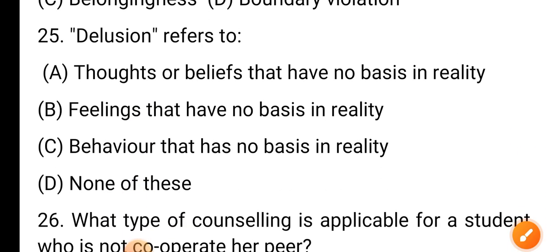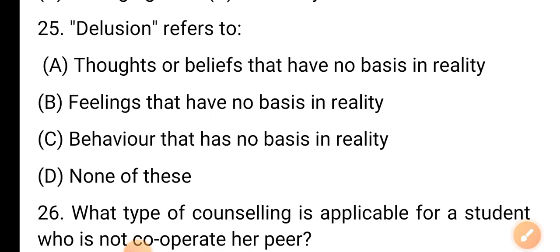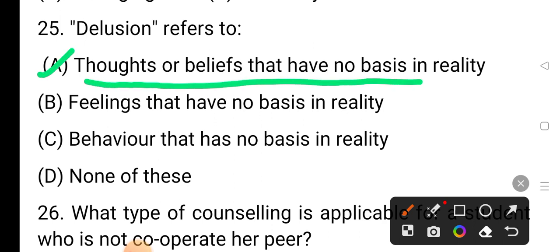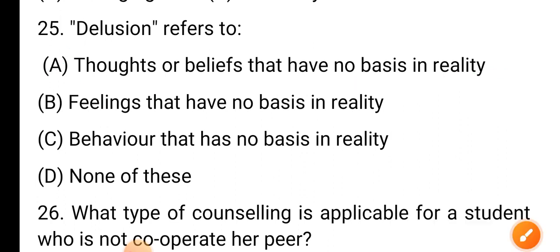Question number 25. Delusions refers to option A thoughts or beliefs that have no basis in reality. Option B feelings that have no basis in reality. Option C behavior that has no basis in reality. And option D none of these. The correct answer is option A, thoughts or beliefs that have no basis in reality.